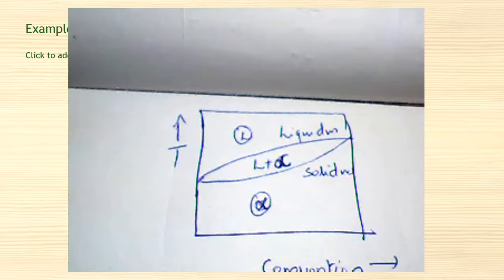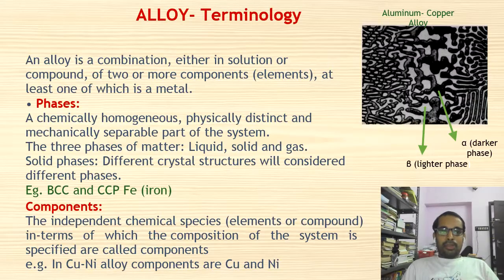It represents what phases are in equilibrium at different compositions and temperatures. For a particular composition, we can see what phases should be at equilibrium and at what temperature, and this is represented in the phase diagram. I hope you are clear about the phase diagram.